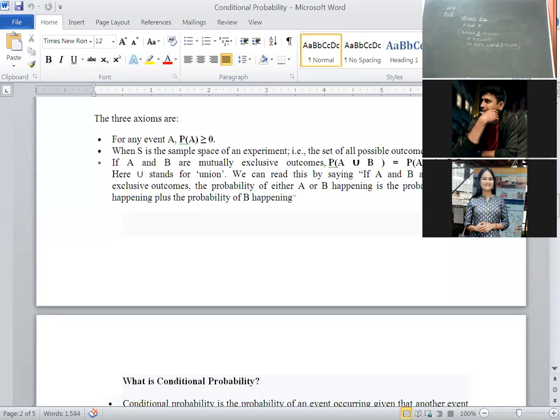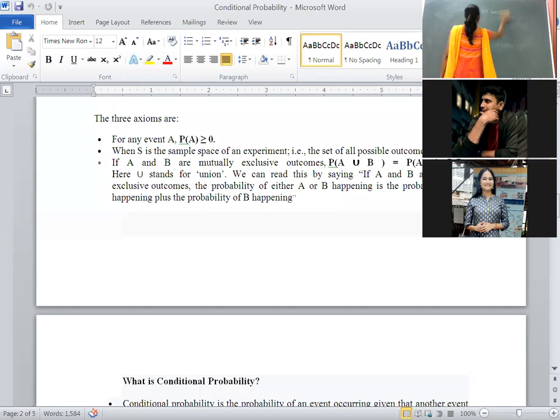A intersection B is an event which represents the simultaneous happening of both the events A and B.